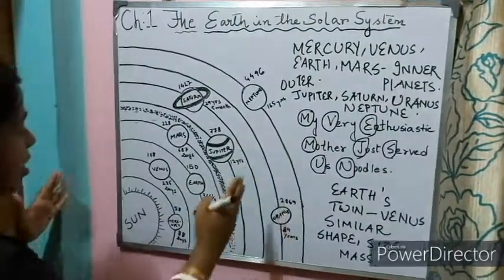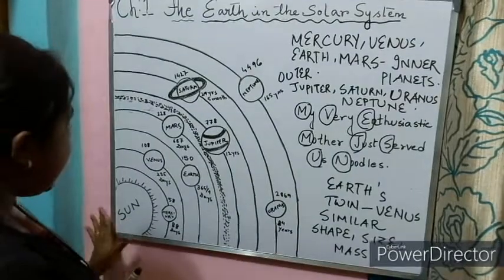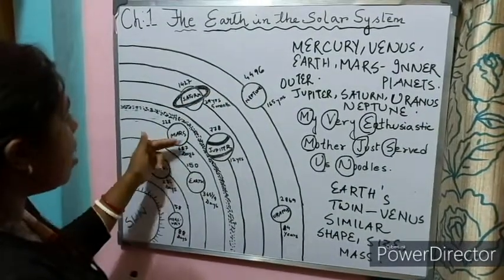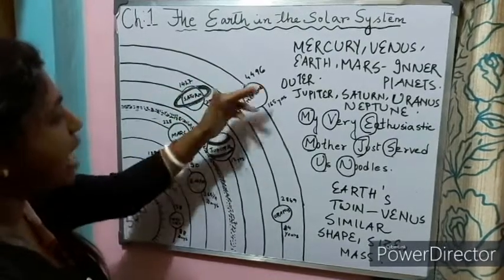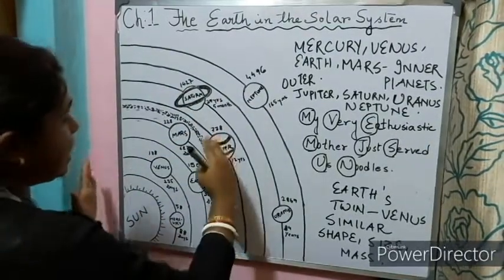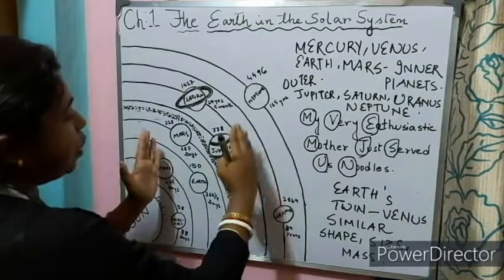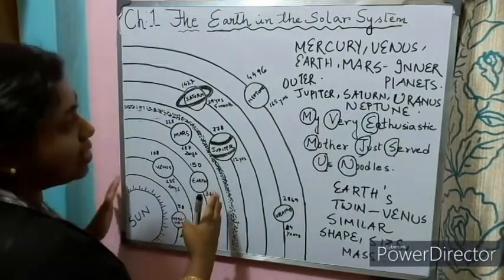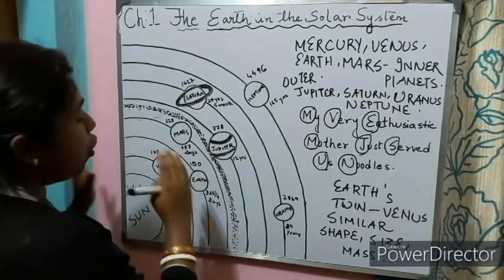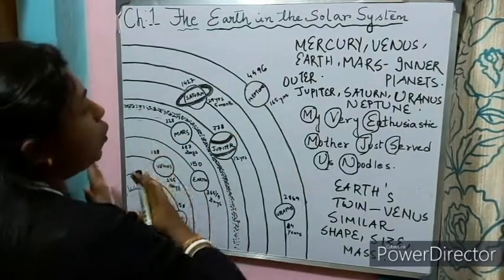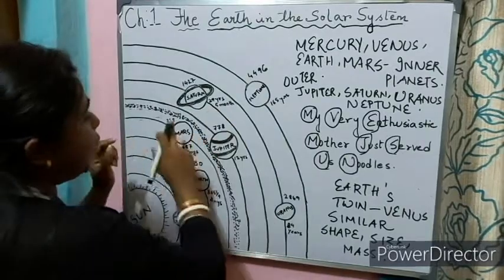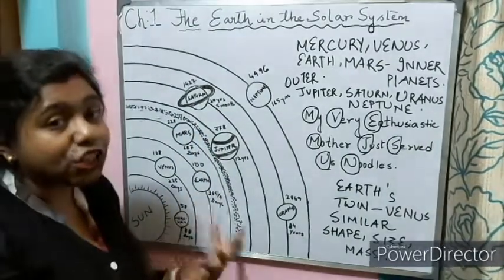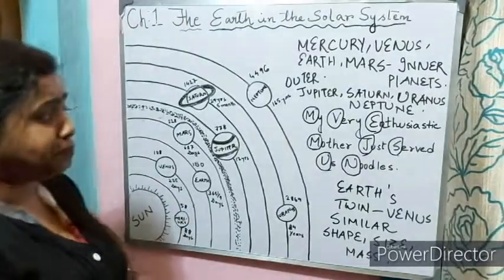So you can see the sun is the head of the family, and there are 8 planets: Mercury, Venus, Earth, Mars, Jupiter, Saturn, Uranus and Neptune. Some are located closer to the sun and some are located away from the sun. The ones located closer to the sun we call the inner planets, and they are rocky in nature. The ones located away from the sun, beyond the asteroid belt, are called the outer planets, and they are gaseous in nature.